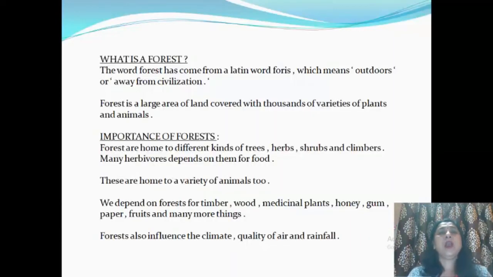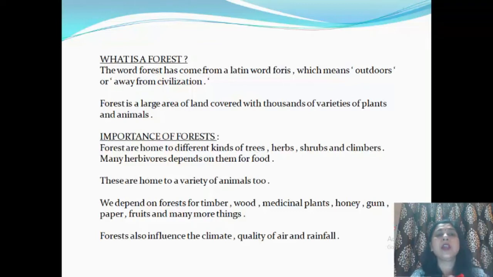Now, coming to the word forest. What is forest? This word forest has come from a Latin word foris, which means outdoors or away from civilization. As we all know, whenever this word forest comes, if we are living in a city, this forest is not in the city, it is away from the city. That is, away from the civilization.